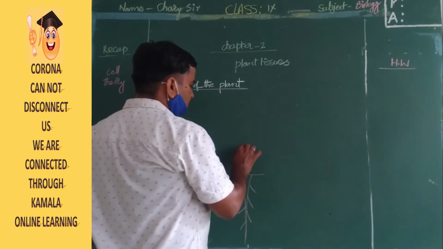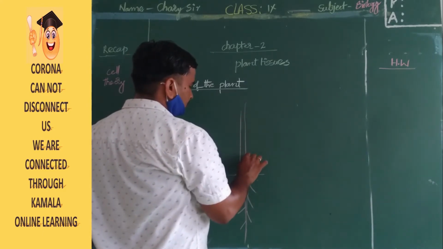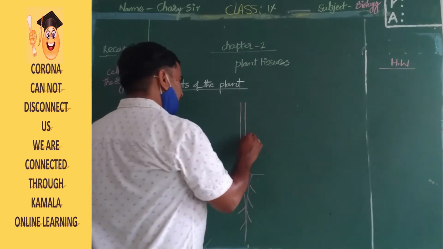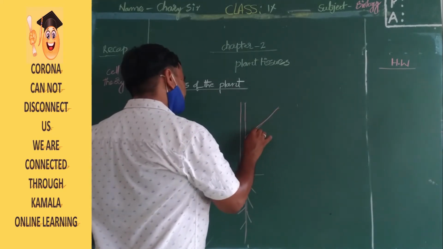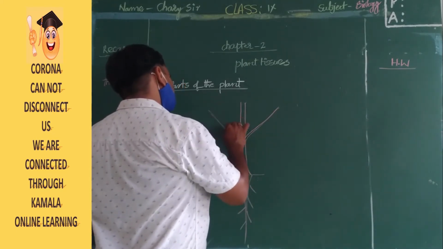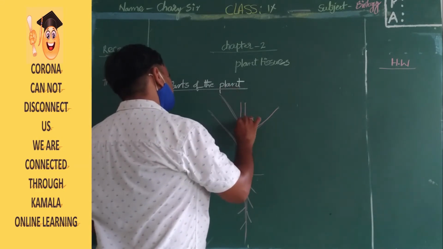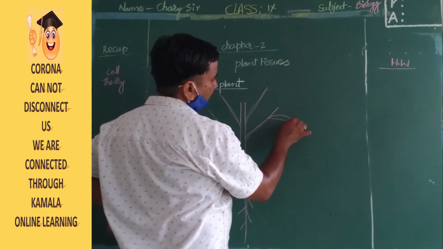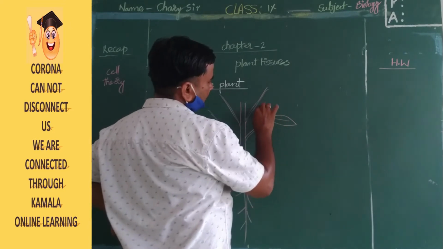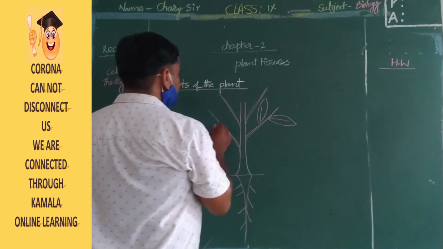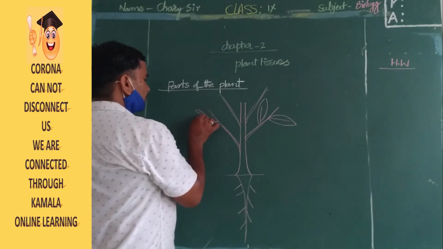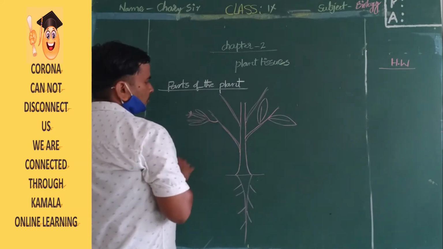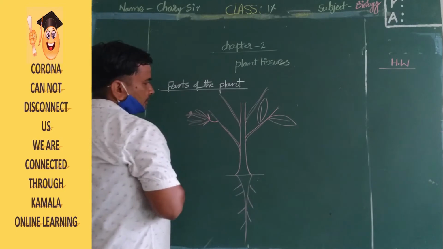Next we can see the stem. And we can see branches also. And we can see leaves also. And after that we can see flowers also.